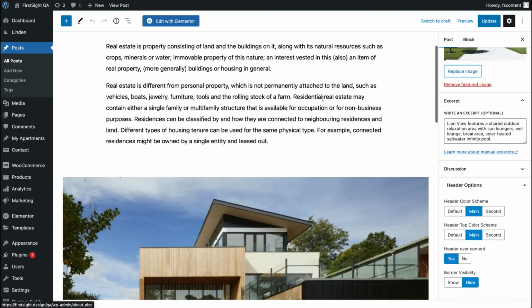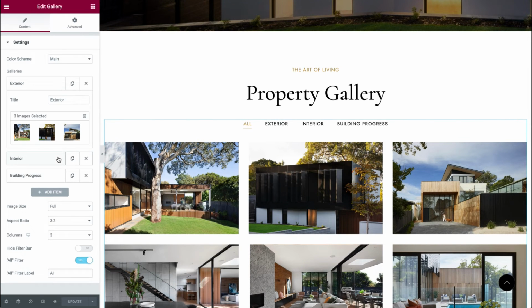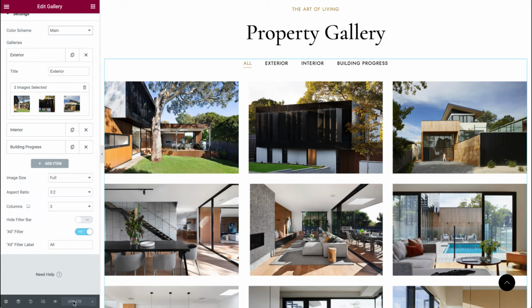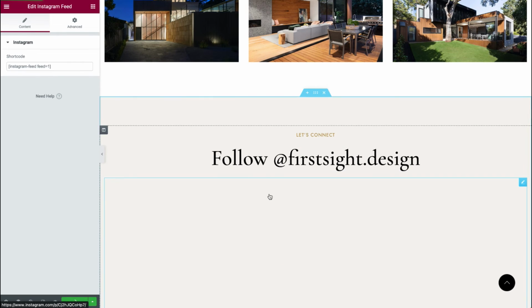And here you'll be able to upload images to your gallery. You can see that here are categories: exterior, interior, and build in progress, and all these images will be shown in the all tab as well. And you can set up different settings here, just review them. You can change the color scheme also, and you can add additional categories to appear here as tabs. That is up to you, or remove existing categories and simply click on the update button to save changes. That's it. And here we need to change the shortcode as well. Click update.